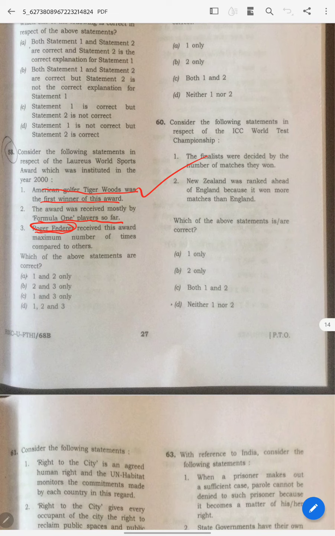This guy belongs to tennis. If he is getting awards the maximum number of times compared to others, then will this be right or wrong? Okay, this guy belongs to tennis, but this option is saying Formula 1 races. Definitely this is wrong, so the answer is C. This is how I solved it in the examination, and why I eliminated this: mostly by Formula 1 players.